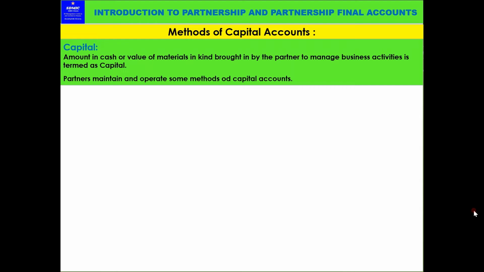The partners maintain and operate some methods. In partnership, the capital accounts are maintained in 2 different ways. I will also give some working examples, which will clear the concept and show how to maintain the capital accounts of partners.